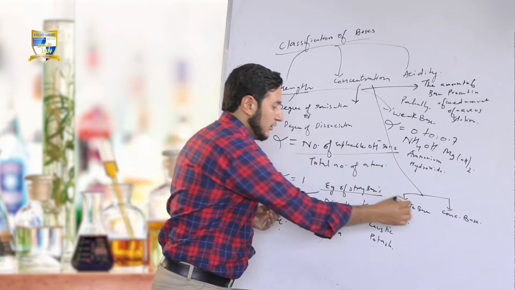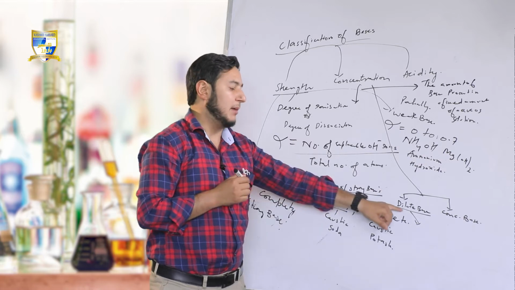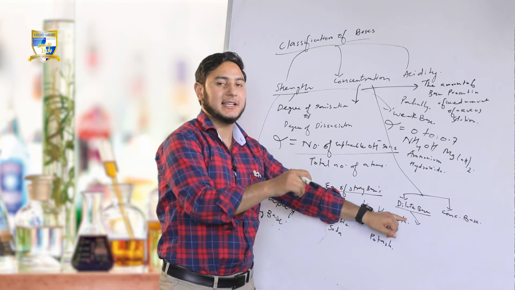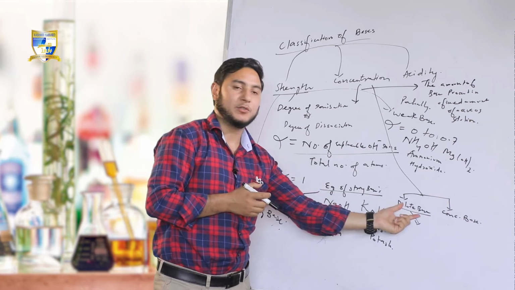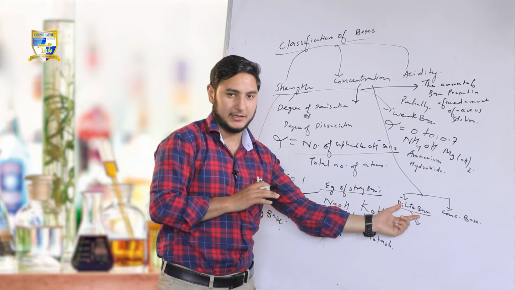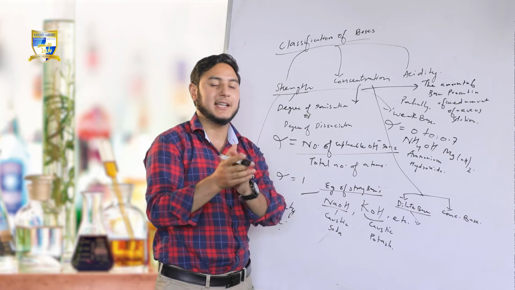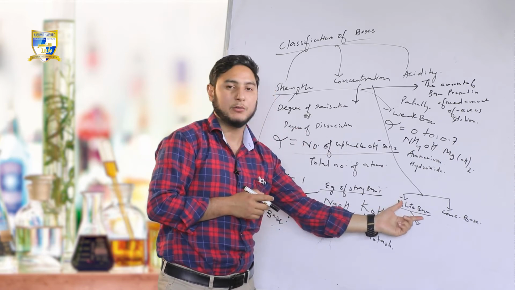Now talking about dilute base. If the amount of base present is less than the amount of aqueous solution, that is water, the base is said to be a dilute base.